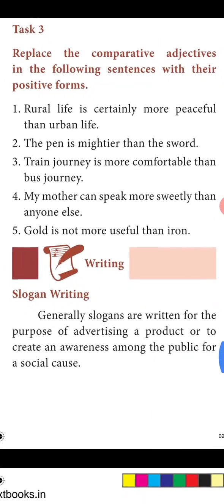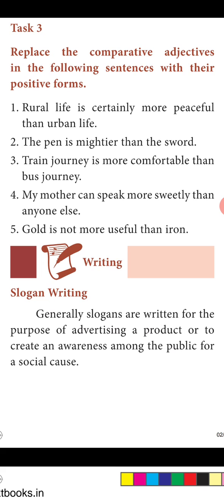The next task is replace the comparative adjectives in the following sentences with their positive forms. Okay. Rural life is certainly more peaceful than urban life. So when we use the positive form, the last noun form should be used first. So urban life.